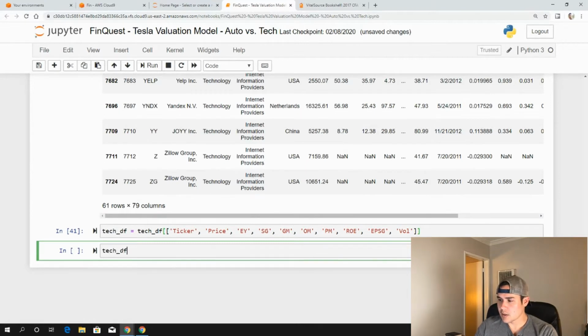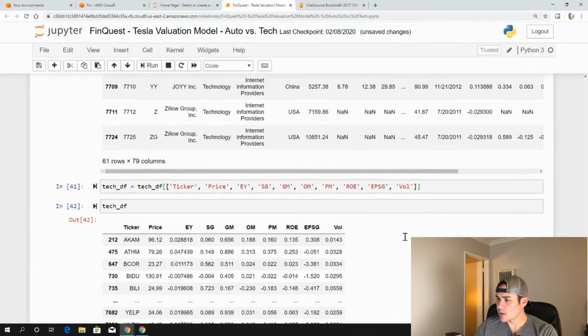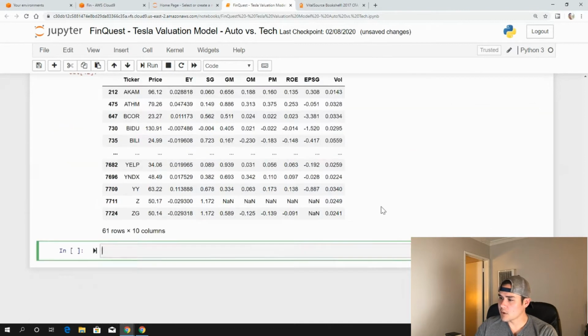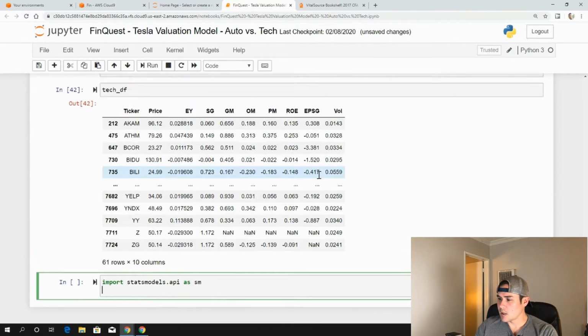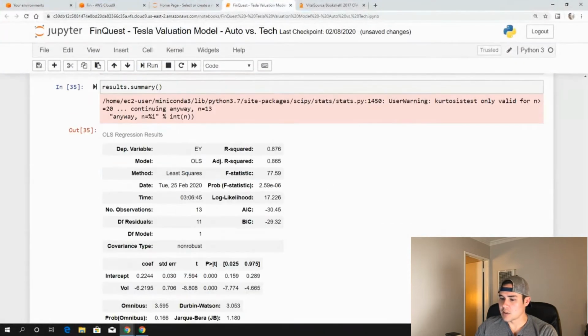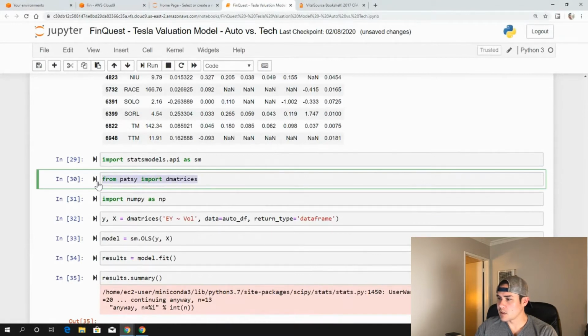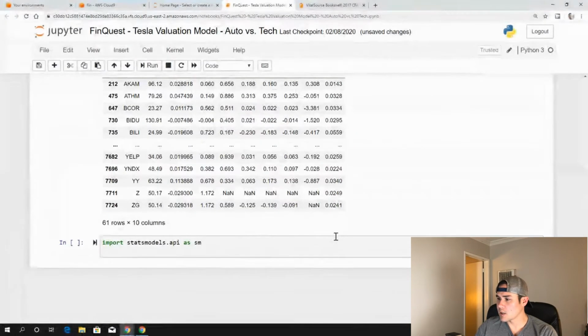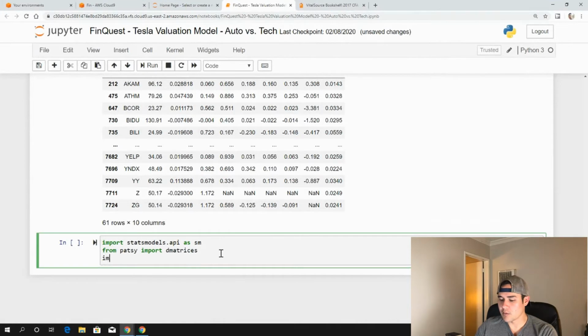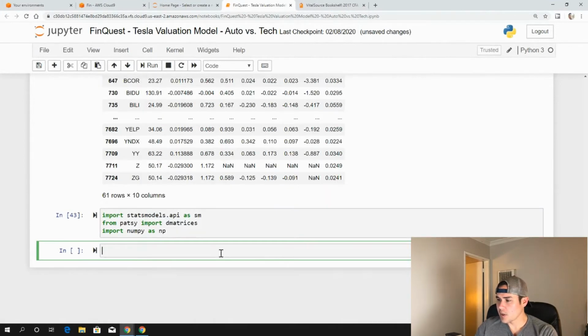There we go, these are the variables we're interested in. We're going to import statsmodels.api as SM, and from Patsy import dmatrices. Looks like I didn't really need NumPy, but we'll import NumPy as NP.